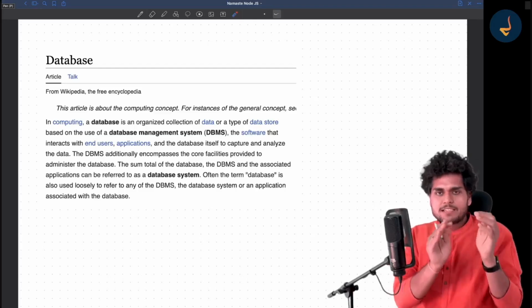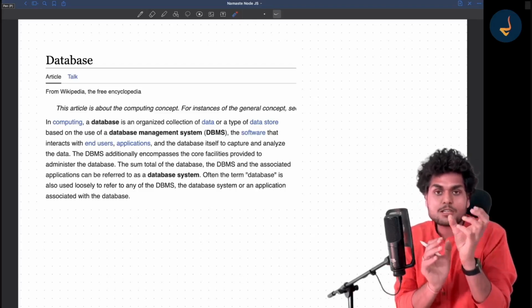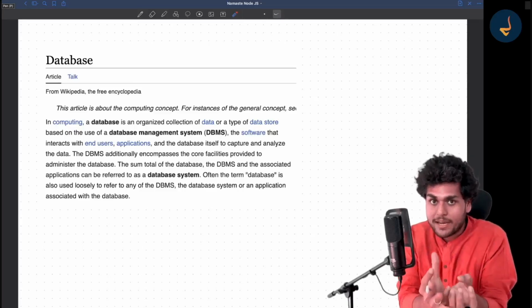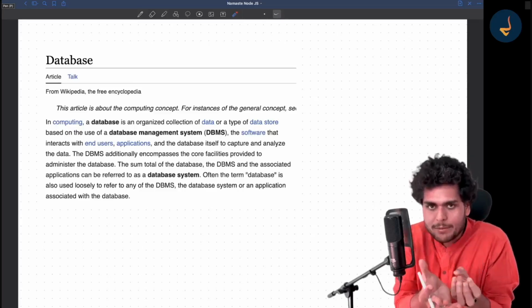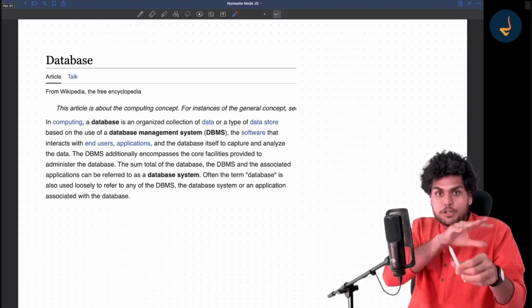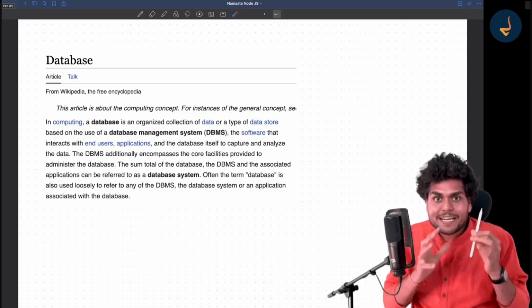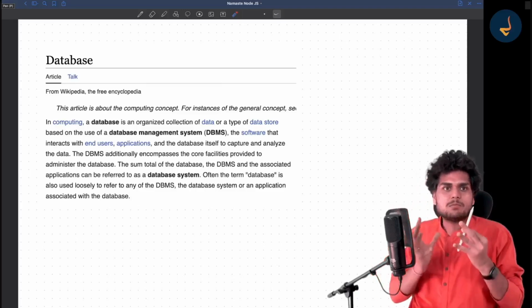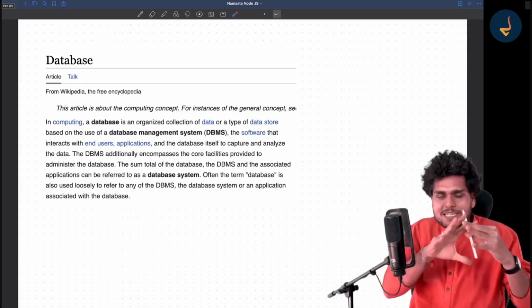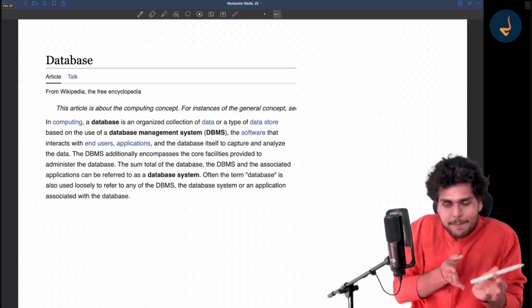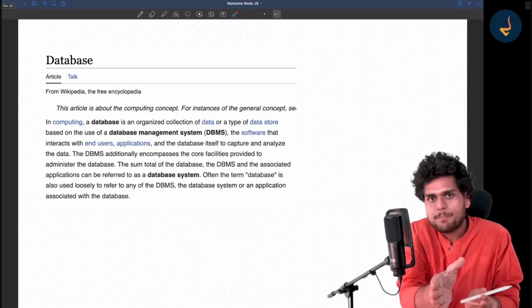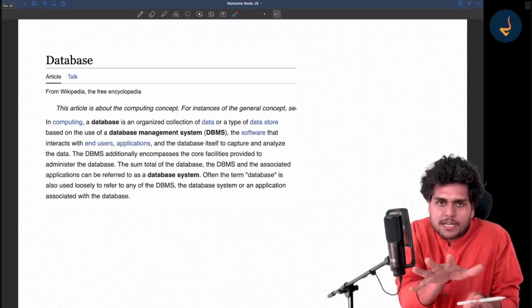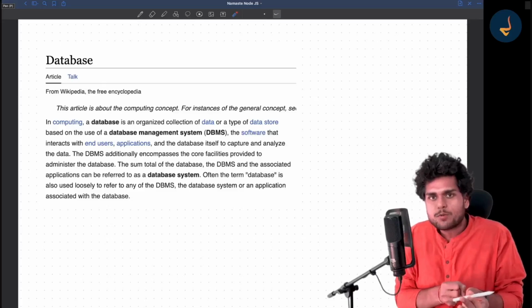There is a place where we store data in a structured way, and that is known as a database. But on top of it, there is a layer of database management system, which is a way that I can interact with that data. Suppose I want to add more data, or get some data out of it.